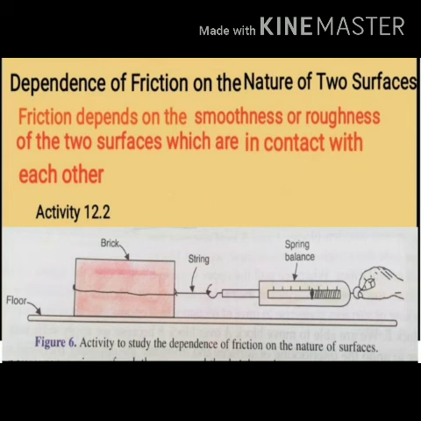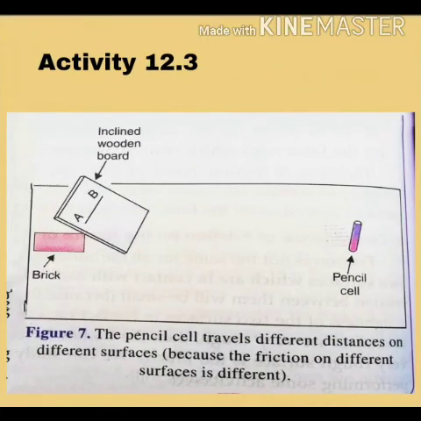Means what we can conclude over here: with the polythene the reading was less, with the jute cloth the reading was more, as compared to when it was simply moving on the floor. So from this we can conclude that friction depends on the two surfaces. When we wrap the polythene, we make the surface smooth, so friction was less. Reading was less. And by wrapping the brick with jute, we made the surface rough and the reading was more.